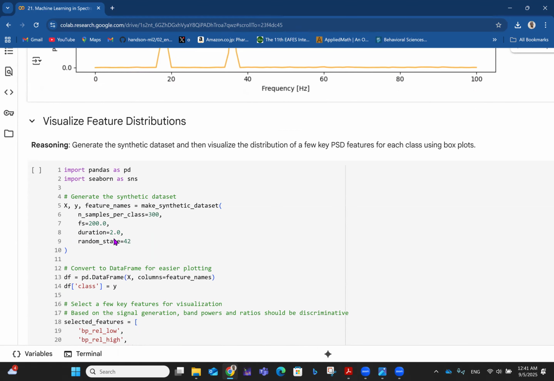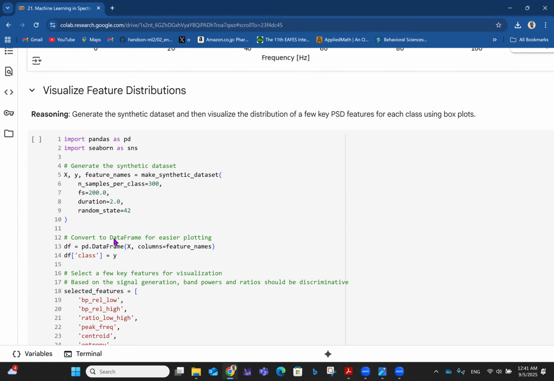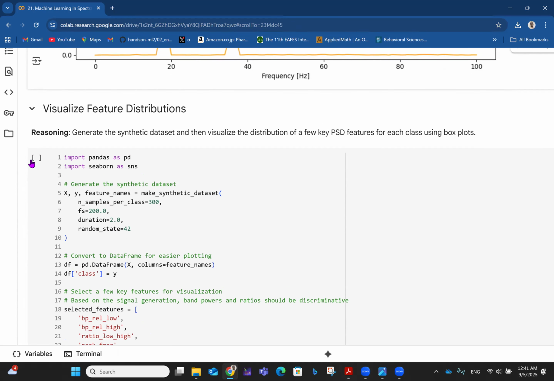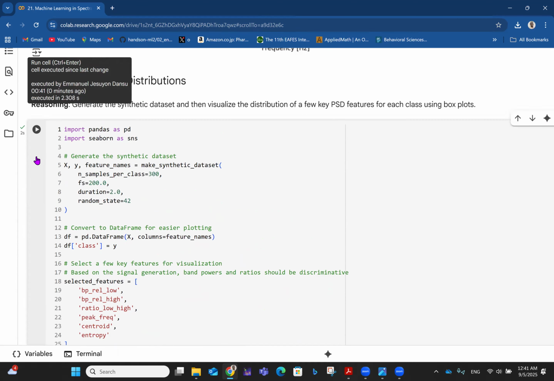Now we can visualize feature distributions. This talks more of machine learning. The aim here is to generate the synthetic data set and then visualize the distribution of a few key power spectral density features for each class using box plots. Box plots are very good for seeing outliers, for seeing the spread of a data set and things like that.